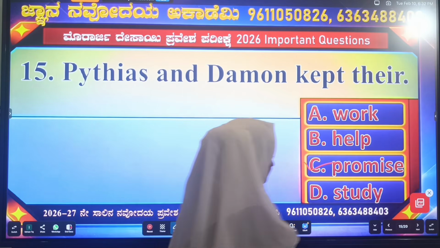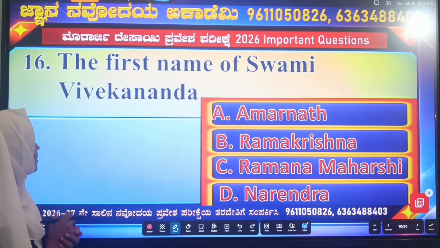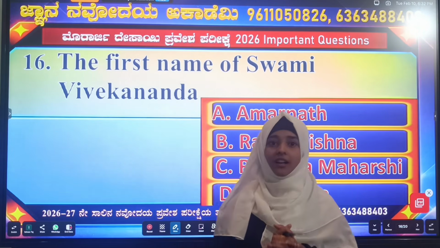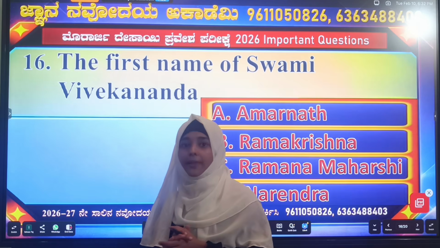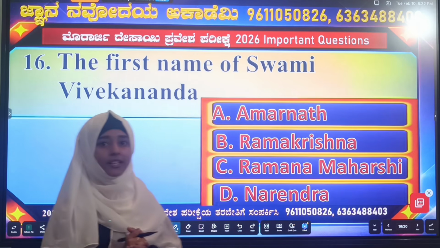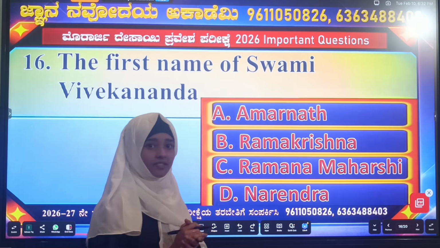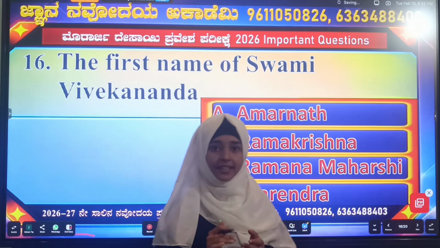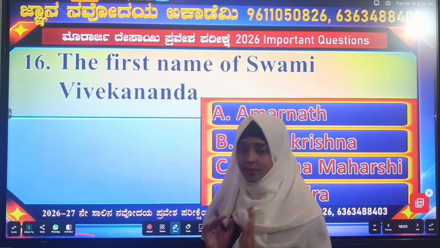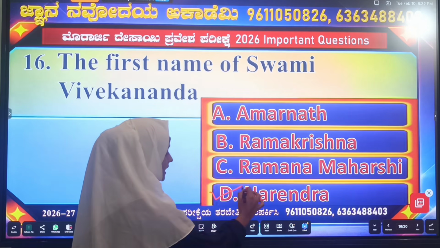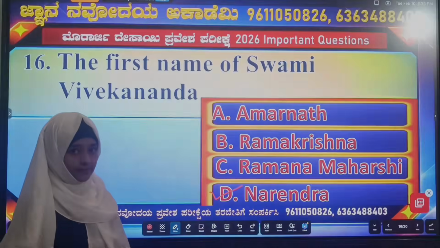Next question. Now the question is the first name of Swami Vivekananda. He belongs to a Bengali family. His childhood name was Narendranath Datta. So often shortened to Narendra. So option D is right answer.